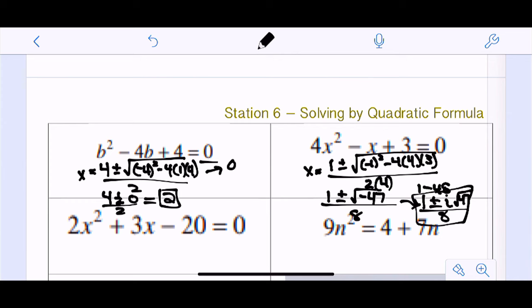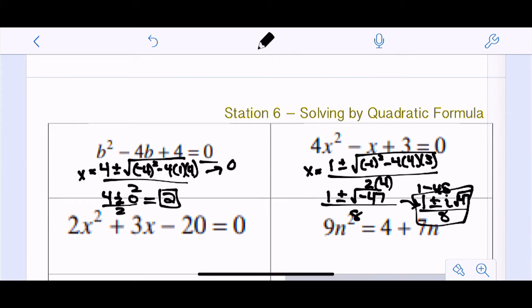All right, let's do another one. How about one that doesn't equal 0? Let's look at this last one. So 3a squared equals 6a minus 3. So first thing you need to do is set this equal to 0. So 3a squared minus 6a plus 3 equals 0. Now, I know that there's a GCF in there, and you can factor it out and then do quadratic formula, but you have a calculator, so save yourself the work. You don't need to do that.